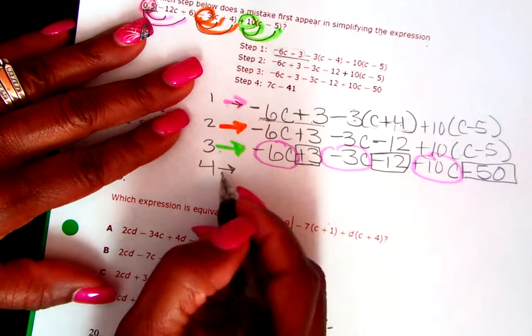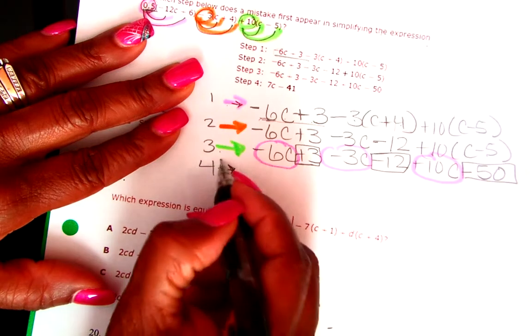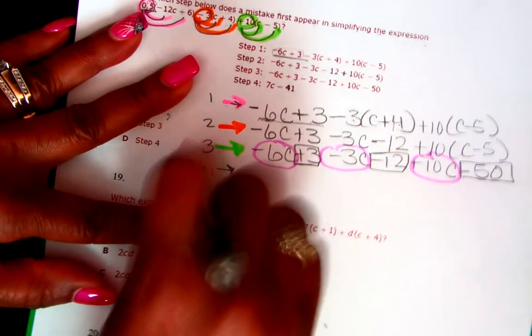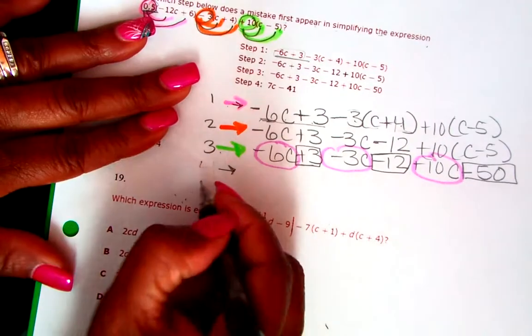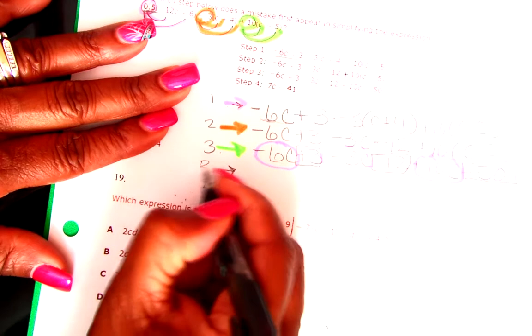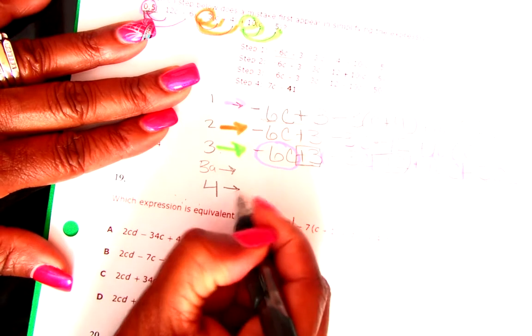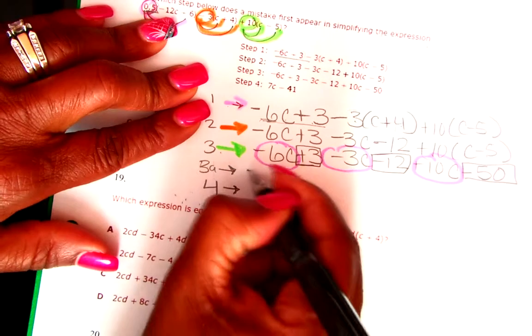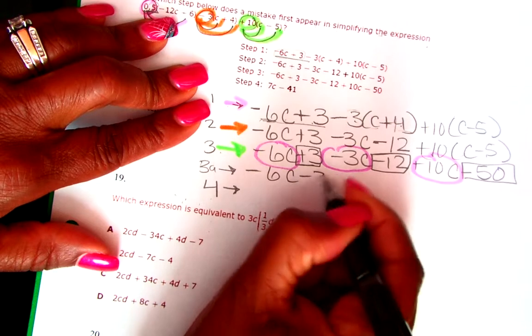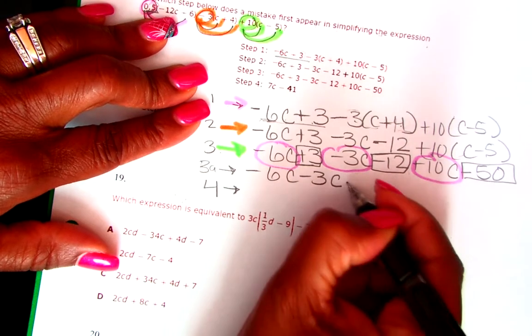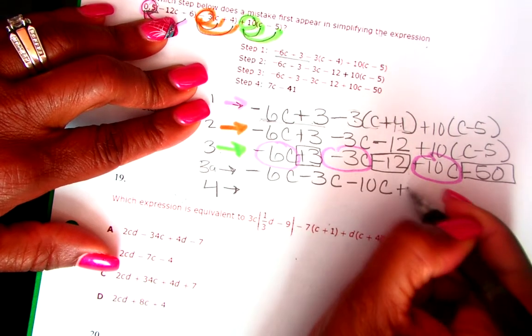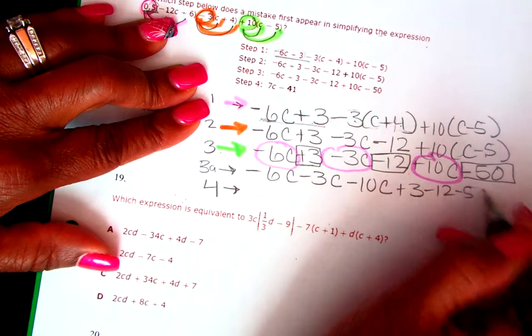So I'm going to rewrite this. This really will be my step 3A, if you will, so that won't be step 4. This is 4. I'm going to call this 3A, because I need to reorder. Negative 6c minus 3c minus 10c plus 3 minus 12 minus 50. Okay.